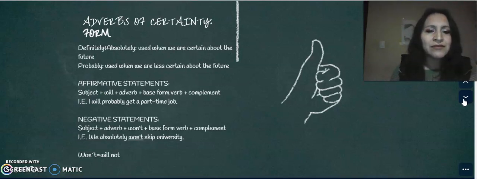In negative statements, we have the subject plus the adverb plus won't plus the base form of the verb plus the complement. We absolutely won't skip university. Remember that won't is the short form of will not.